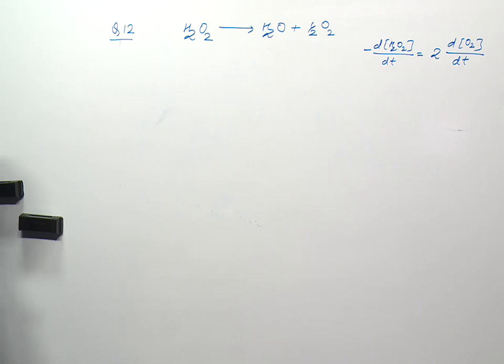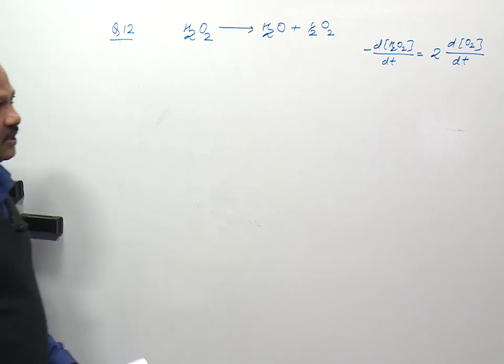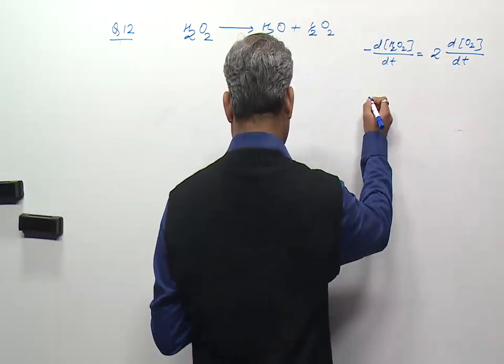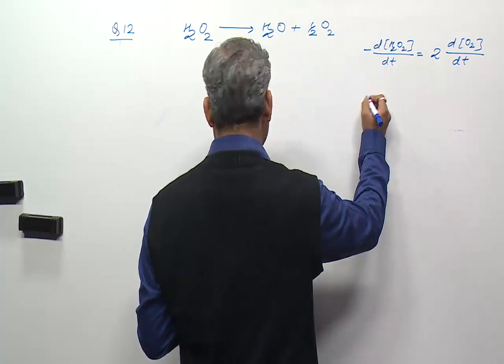So the rate of appearance of O2 is half of the rate of disappearance of H2O2. So we have to find out the rate of formation of O2.